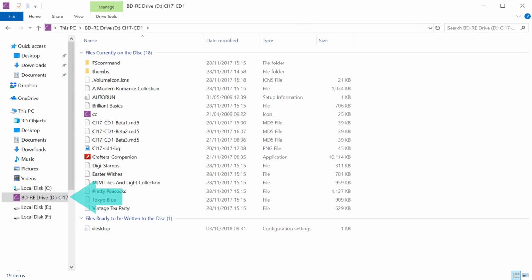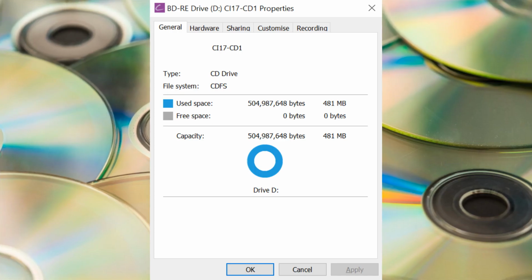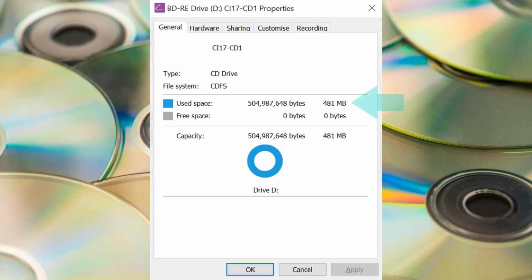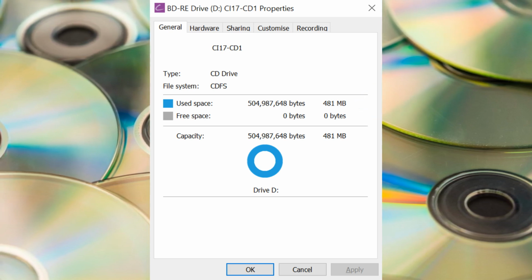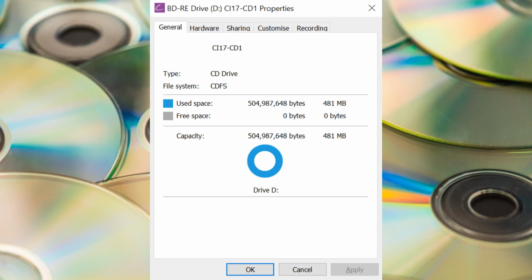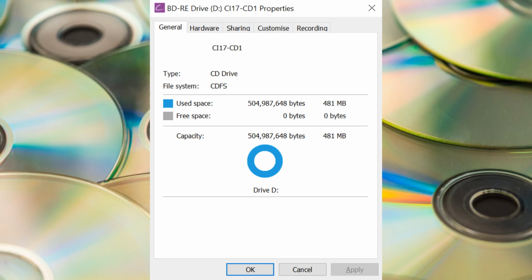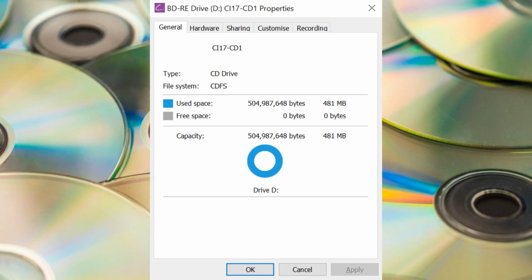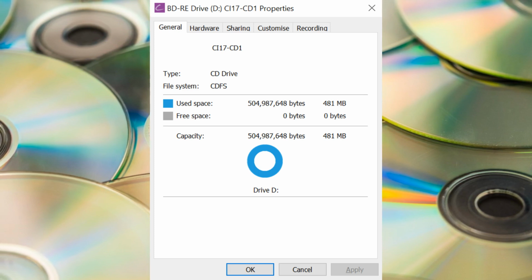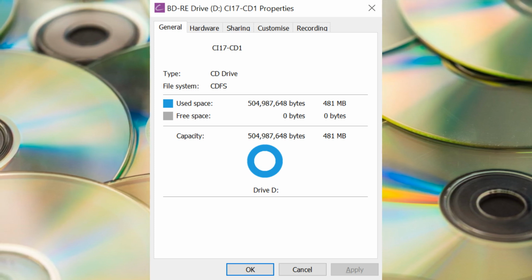Note that we have left the original disk in the physical drive, and it remains in place as the D drive. And for comparison, here is the size of the original disc, again at 481 megabytes. There are a few bytes difference between the ISO and the original disc, but the content is entirely replicated. Now, repeating this process with each data disc in our collection will entirely negate the use of original discs.